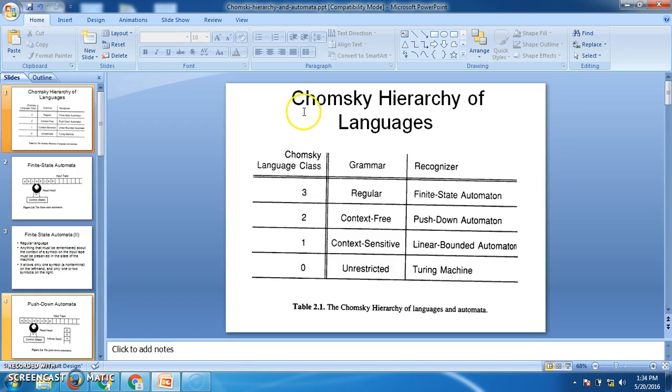The main advantage of studying this is that among all the 4 grammars, the important grammar to design a compiler is context-free grammar. So the prerequisite for compiler design is formal languages and automata theory. Unless you know the concepts of formal languages and automata theory, and without knowing context-free grammar, we can't study compiler design. That's why to study compiler design thoroughly, we need to know formal languages and automata theory.